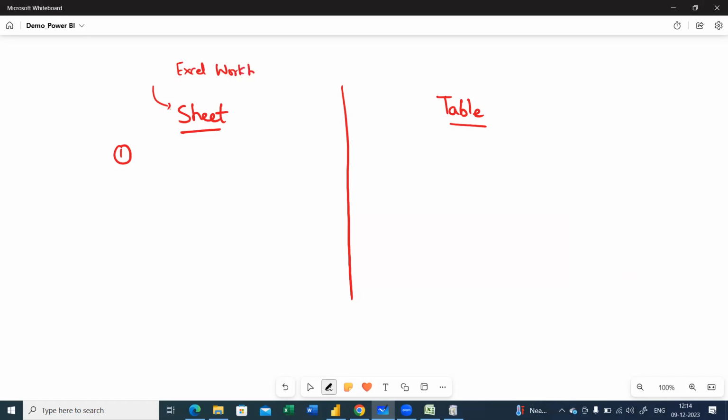Now when we have, say, a sheet and a table, if you know the difference between both of them, you can just highlight it, or let me just finish it. If you have any doubts, you can let me know as well. Now, for a sheet, you have an Excel workbook that is open. I do give a lot of time to make you understand. Say this is an Excel workbook. In an Excel workbook we have many sheets.